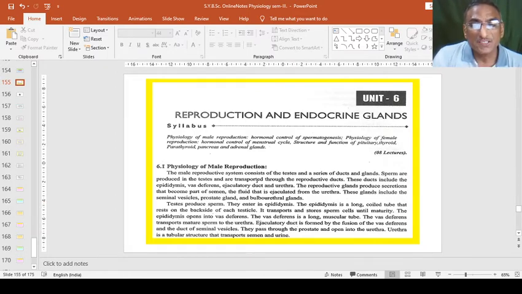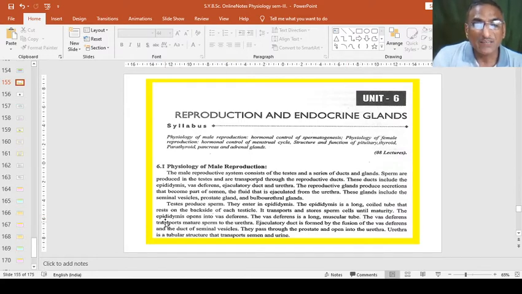So testes produce sperms and they enter the epididymis, which is a long, coiled tube that rests on the backside of each testicle, and it transports and stores sperm cells until maturity.